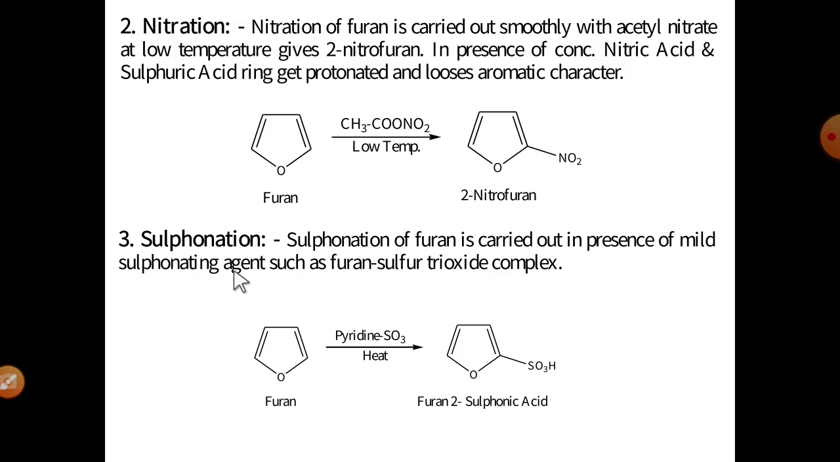Number third reaction is the sulfonation of furan. Similar to pyrrole, sulfonation of furan is carried out with the pyridine sulfur trioxide complex under heating. It finally gives furan-2-sulfonic acid. In the case of pyrrole, sulfonation takes place at the third position, but in the case of furan, sulfonation takes place at the second position. The reagent is the same, pyridine sulfur trioxide.